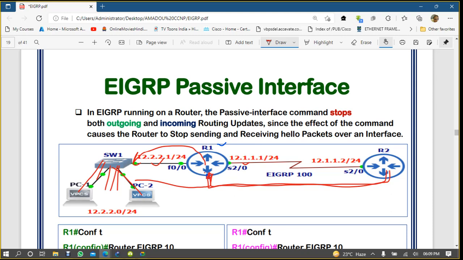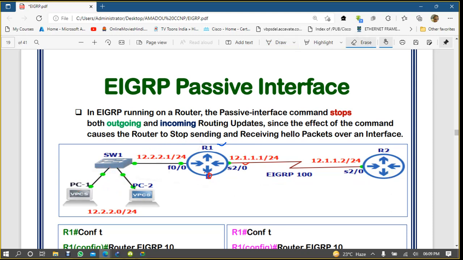See, what a passive interface is saying is that normally when you send any update, EIGRP update should be sent from R1 to R2. But do you want to send any EIGRP update towards your LAN? No. So what will this passive interface do? When you make this interface passive, the router will not send any update towards this interface.